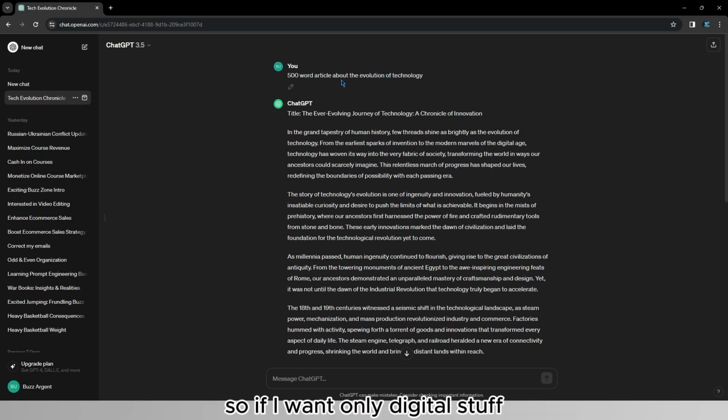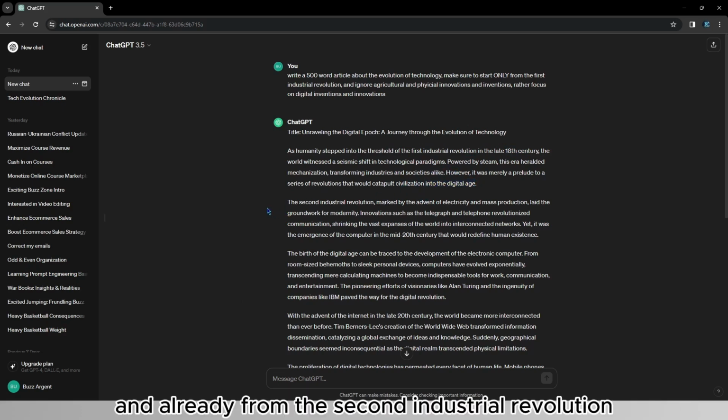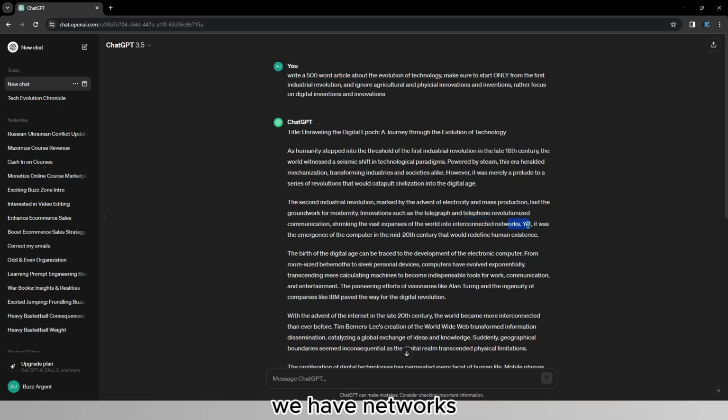So if I want only digital stuff, I have to make it clear in the first prompt. And as you can see right here, it already starts with the 18th century. Here it gives an introduction to the digital age. And already from the second industrial revolution, we have the telegraph and the telephone right away. We have networks. And we already get into the computer in the mid-20th century.